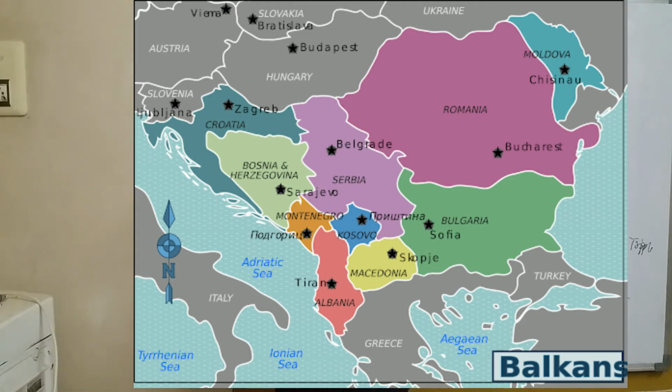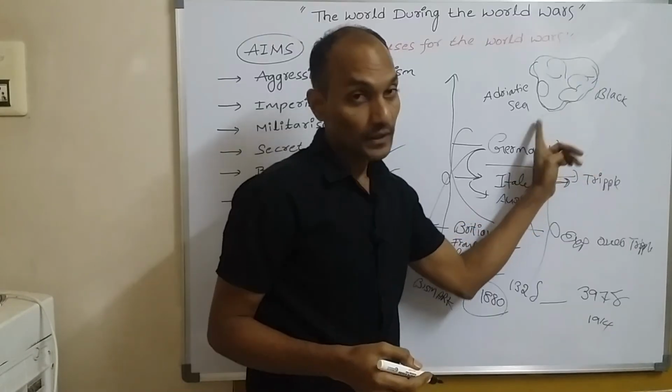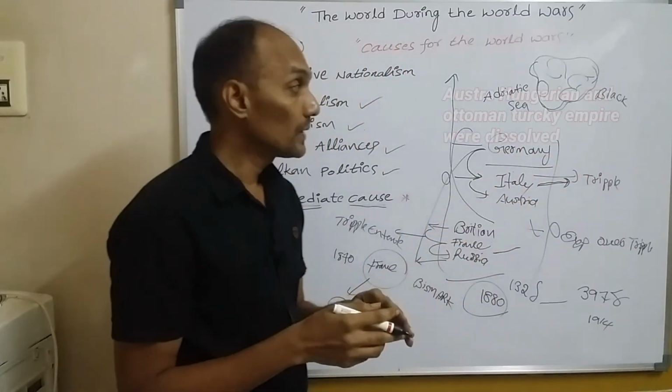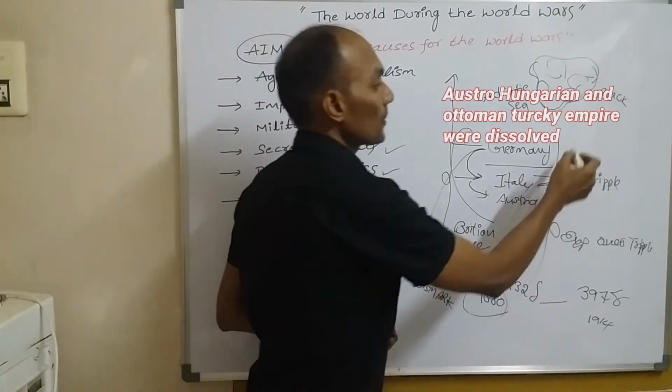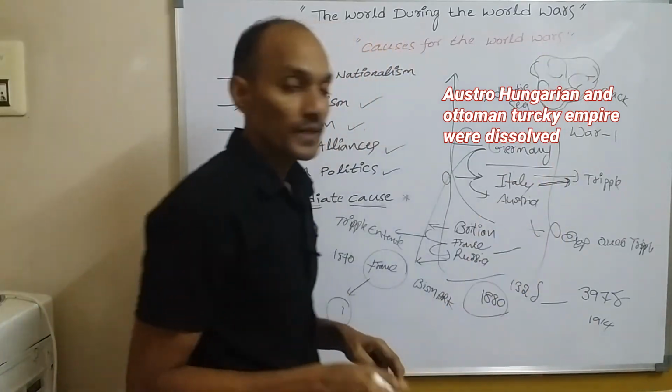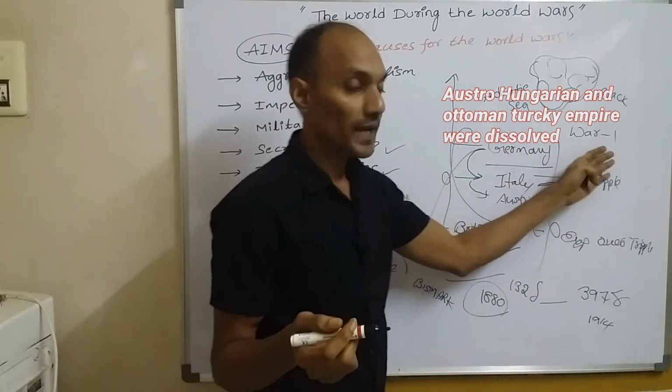So here all these Balkan countries were being ruled under the Ottoman Turkey Empire. But the Ottoman Turkey Empire and also the German Empire, all these empires were dissolved after World War I. Dissolved means collapsed.